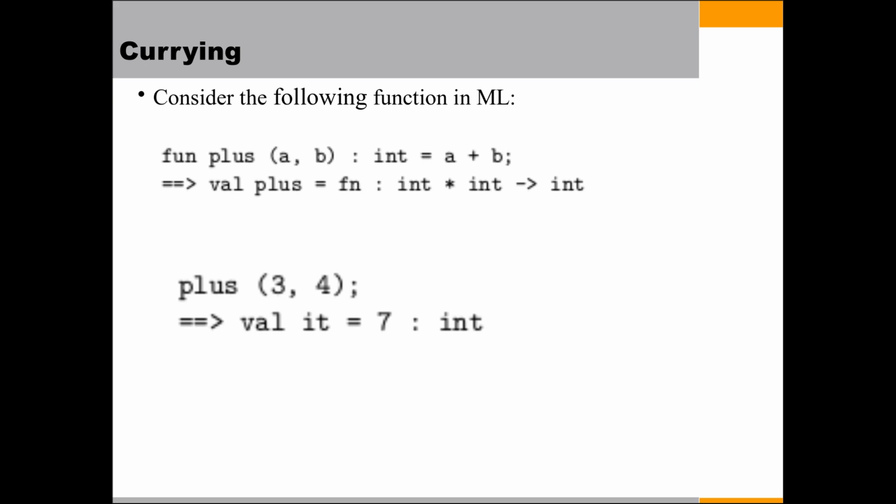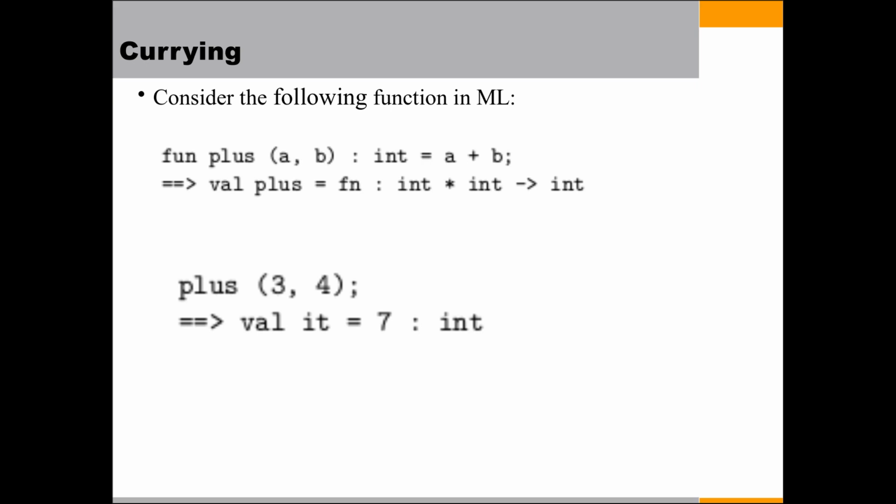Consider the following function in ML. Until now we discussed Scheme; now we are discussing the ML language. Function plus of (a, b) : int = a + b. This is a function defined in ML that takes two arguments and returns the sum of the two values, and these are of type integer, as represented here.